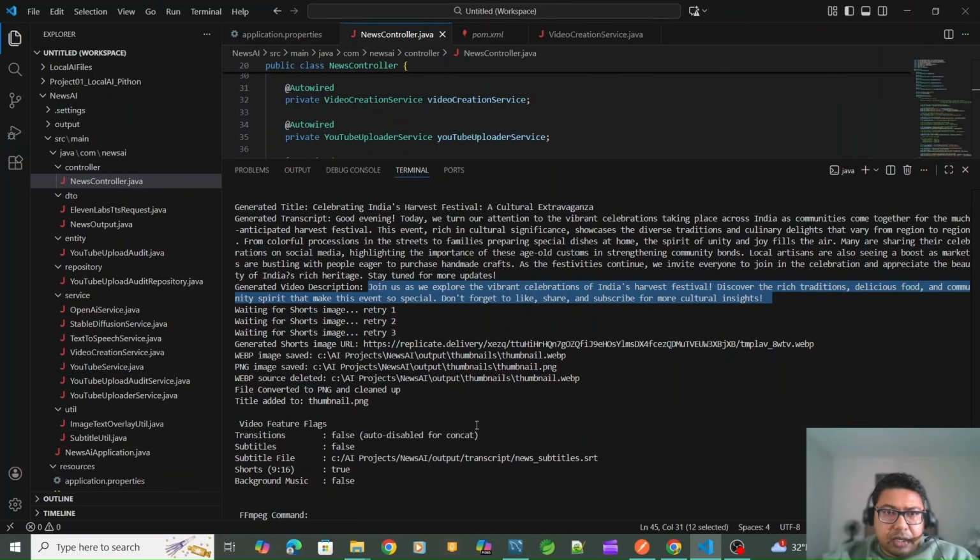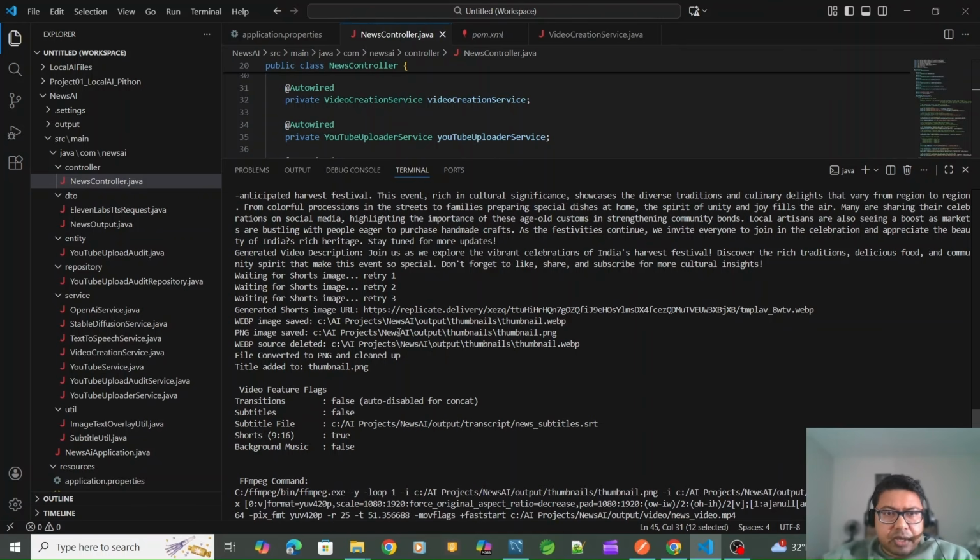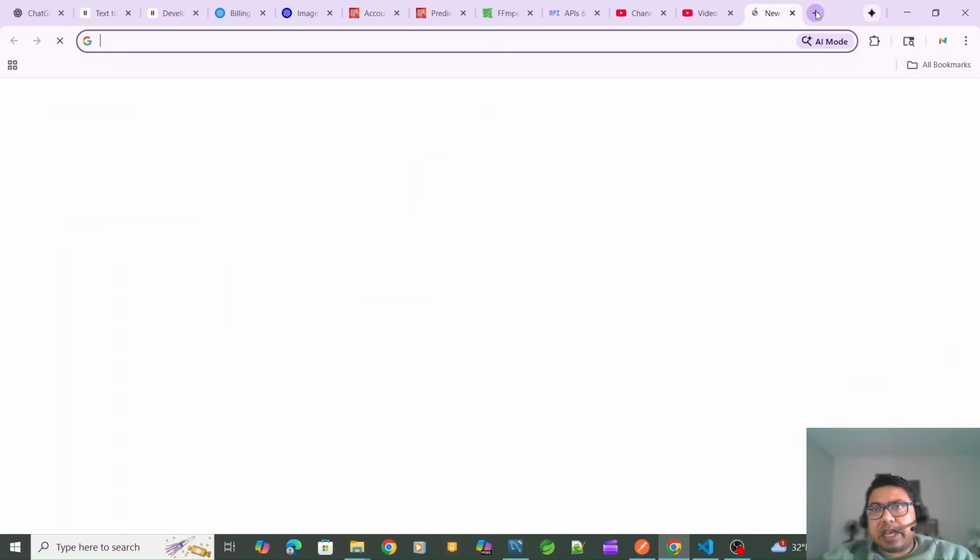And then this is where I am generating the images. Image generation takes some time. It's not that fast, but still this is quite fast. I'm polling with multiple tries to check whether it's done or not. After 3 tries, I'm trying up to 20 times, every 3 seconds. Now this is the generated URL. If I hit this URL, I can see what image has been generated. So let's see that as well.